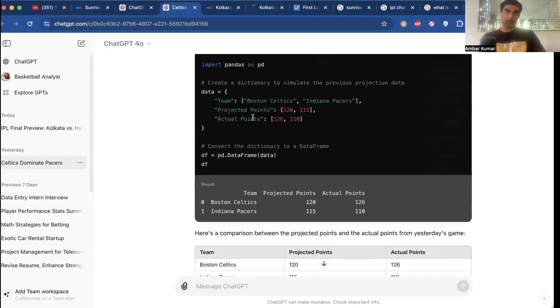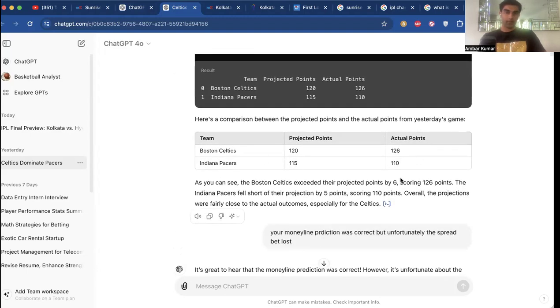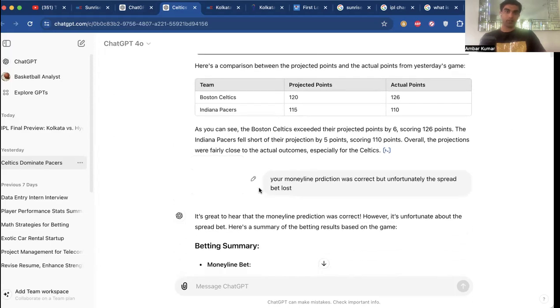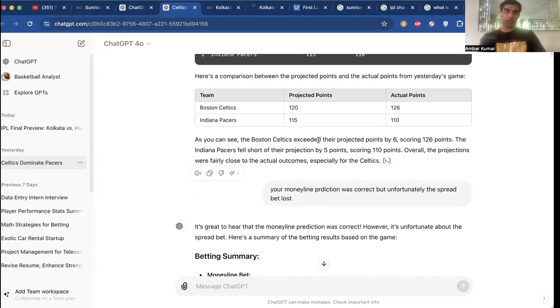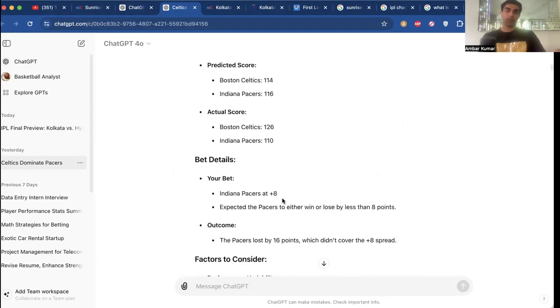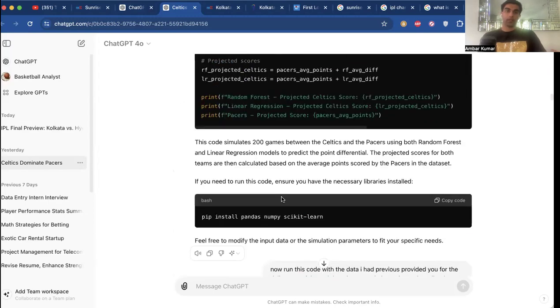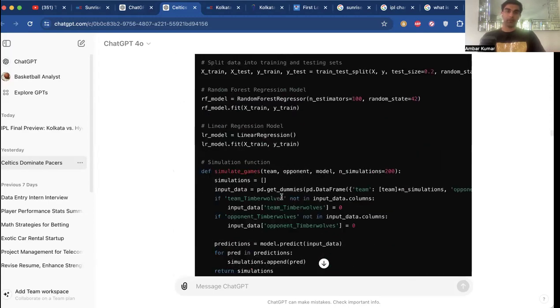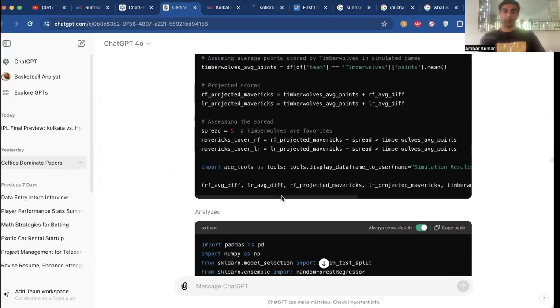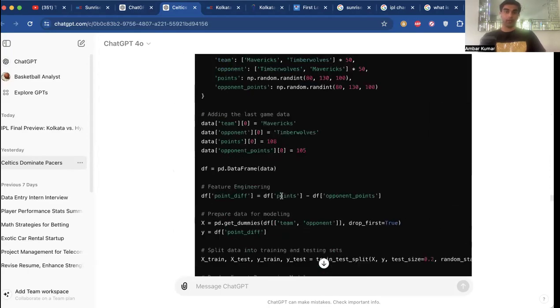Then I said, can you recall that prediction that it gave? And this was the prediction. This is the actual point. So not too far off with the score total. And we actually did win the score total. And the money line prediction was correct, like I said, but the spread bet lost. So like I said, guys, this was still a pretty fairly smart bet. Out of the 2 of 3 bets that won, those were very smart bets.